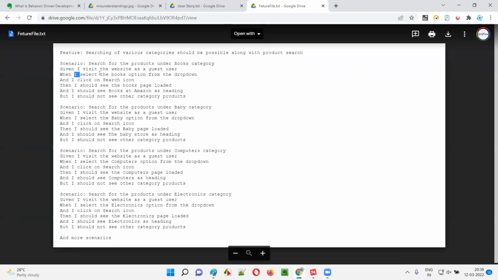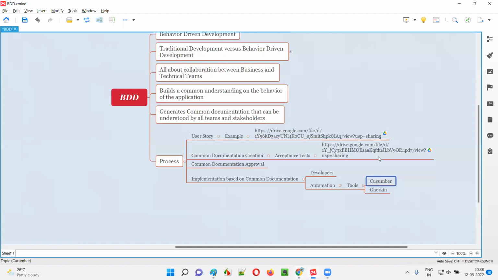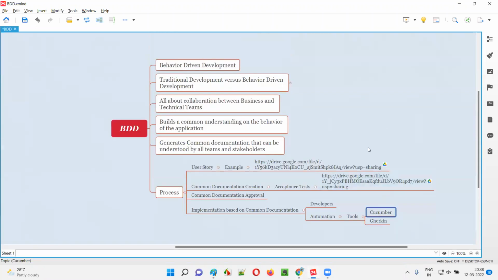for each and every line here, there will be some method, created using some Java programming or something. That method will be invoked, and that is possible with the help of Cucumber. Let's not go deep there. Just understand at a high level that automation test engineers, to support BDD in their automation scripts, will use tools like Cucumber and Gherkin. Cucumber can understand the Gherkin keywords, and accordingly it will run the scripts.